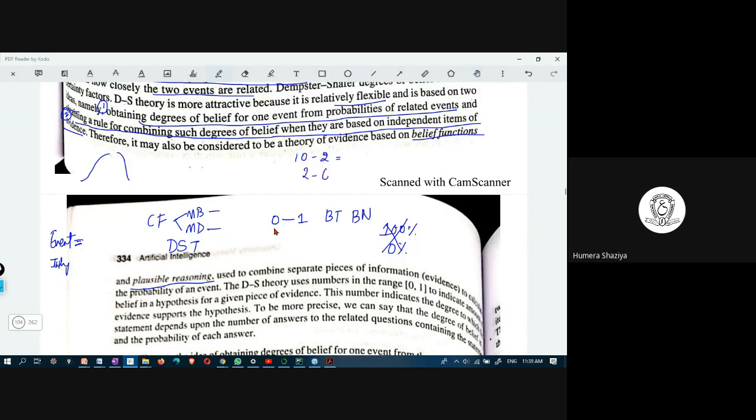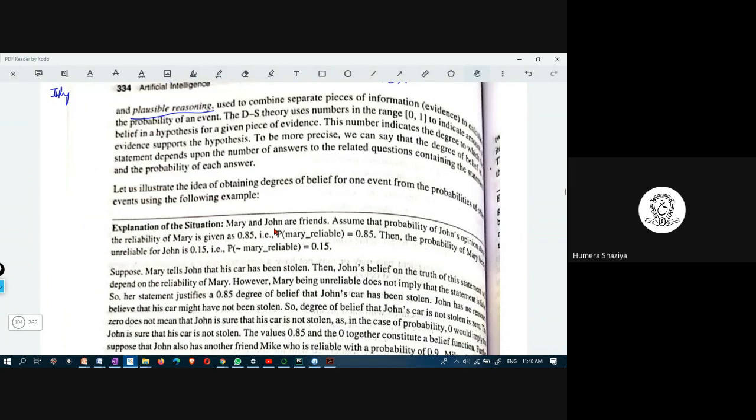From 2 to next morning 6, cases are a little bit more. Here cases are a little bit less. That is the evidence. People are following the guidelines or not. So based on the evidence, based on different events, it determines the probability.